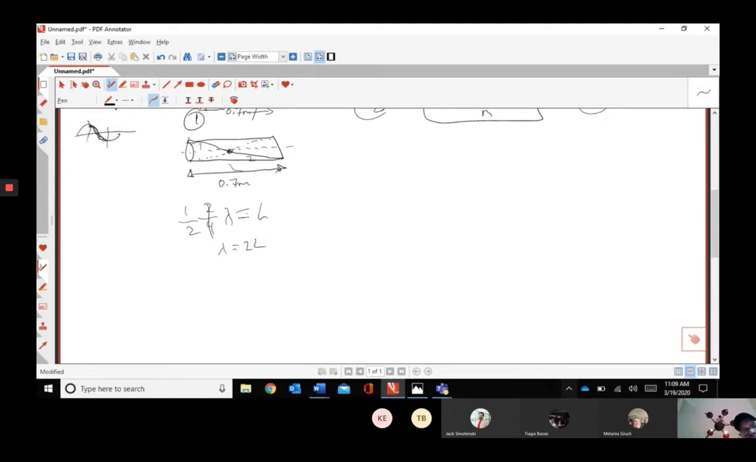So right here, if we have half of a wavelength, we need another half, right? So if half of the wavelength is 0.7 meters, to get the full wavelength, that must be what? 2 times 0.7 meters. So that's pretty easy right there. And in fact, we're not going to do the frequency with this.